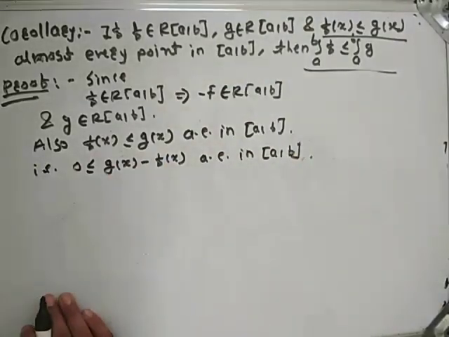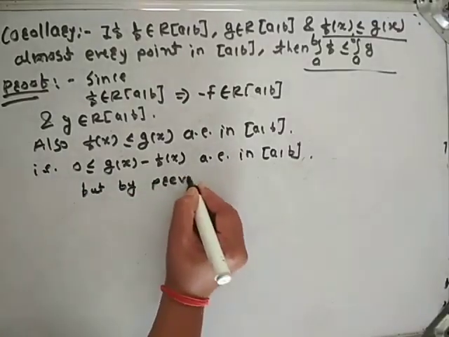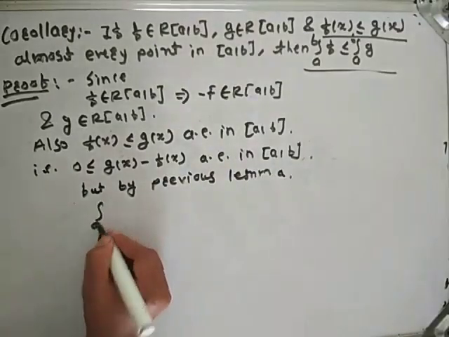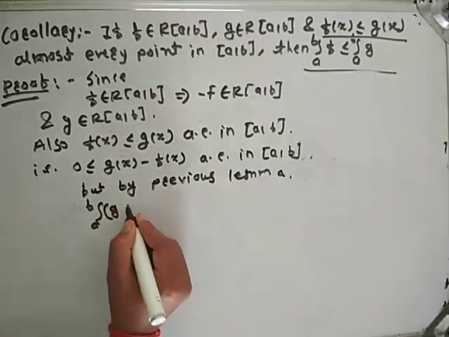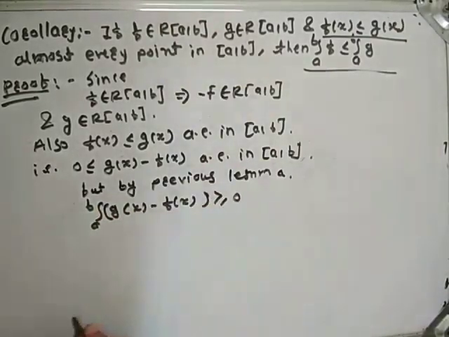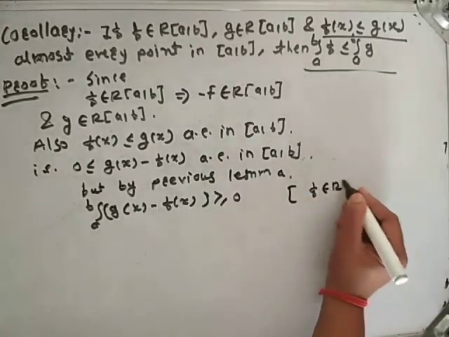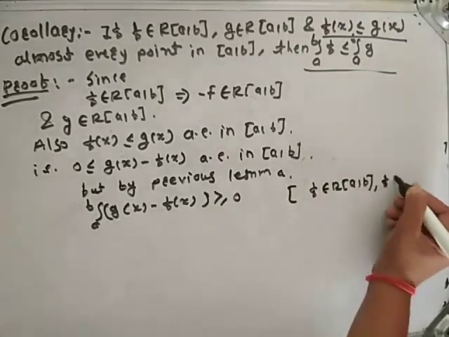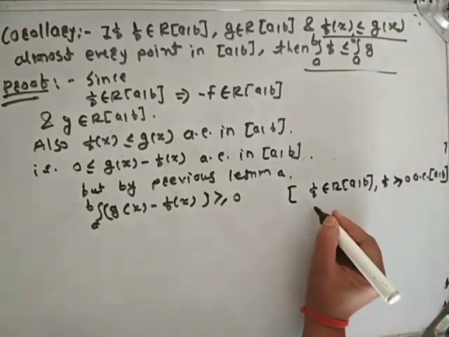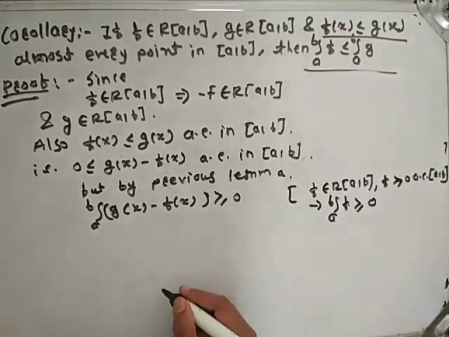But by the previous lemma, the integral from a to b of g(x) minus f(x) is greater than or equal to 0. Why is this? What is the previous lemma? The previous lemma is: if f is Riemann integrable on the closed interval [a,b] and f is greater than or equal to 0 almost everywhere in the closed interval [a,b], then what happens? The integral from a to b of f is greater than or equal to 0.